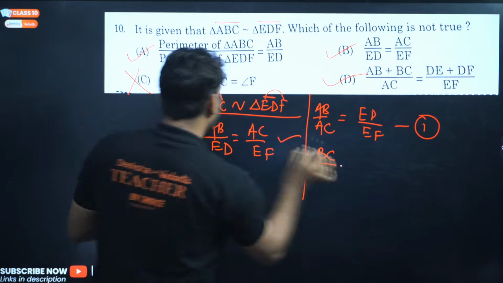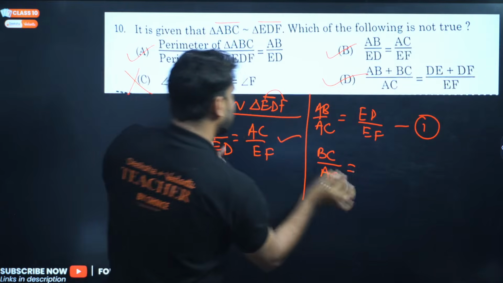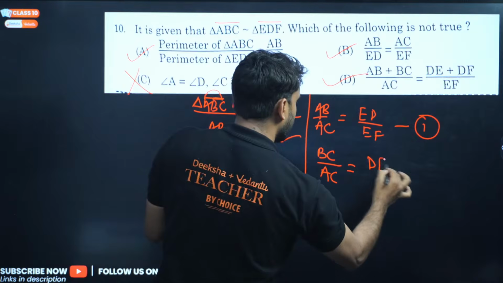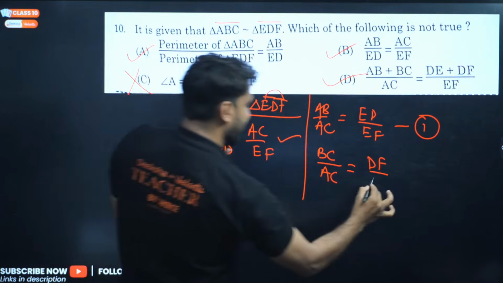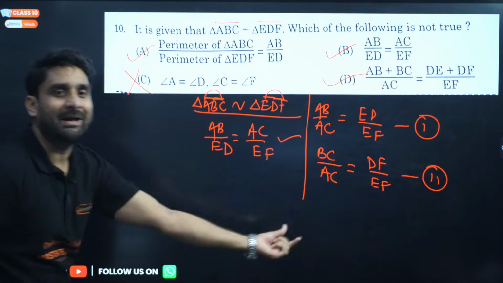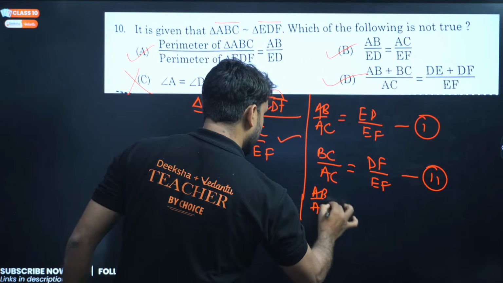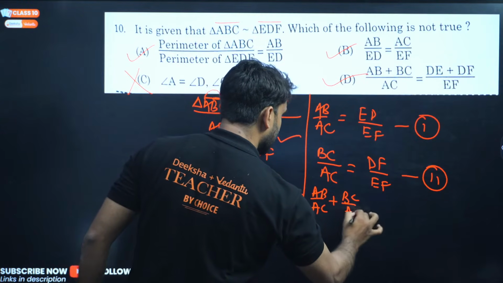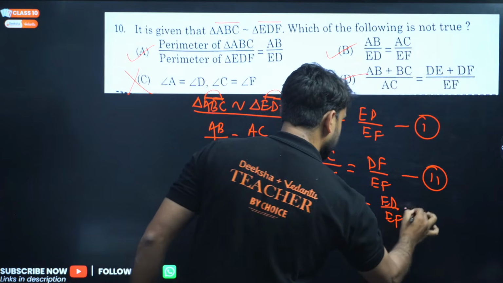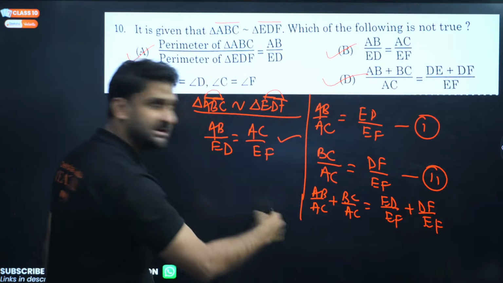Now again, if I write here BC by AC, I am taking BC by AC. So BC by AC can be written as, if we are taking BC, so we have to take DF here, DF by EF. And this is second, my dear. Now add both. So if we add both, AB by AC plus BC by AC equals ED by EF plus DF by EF.